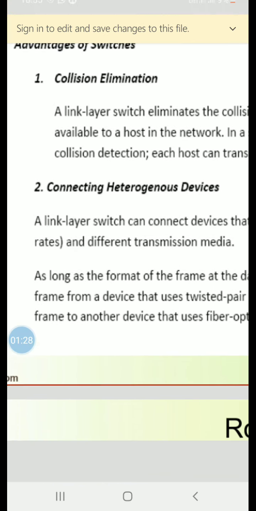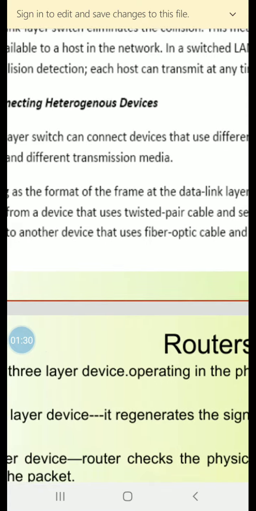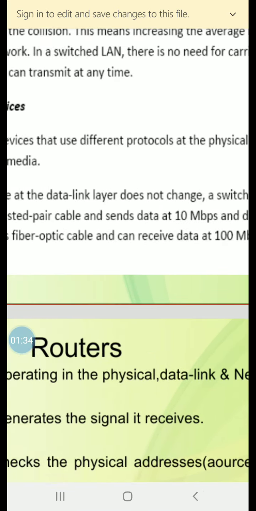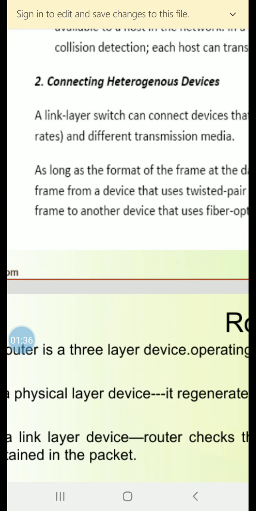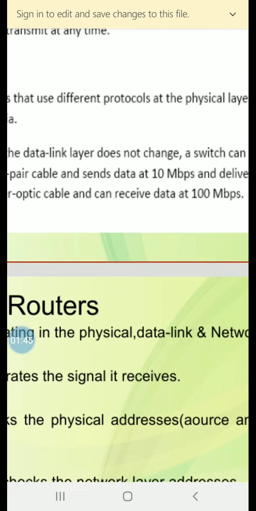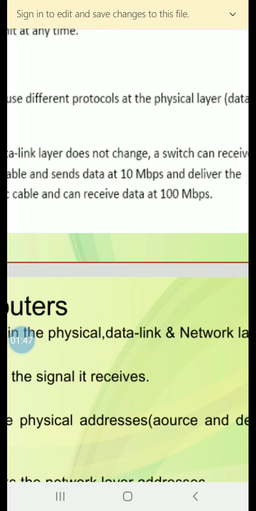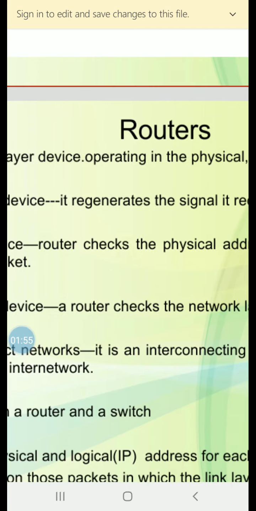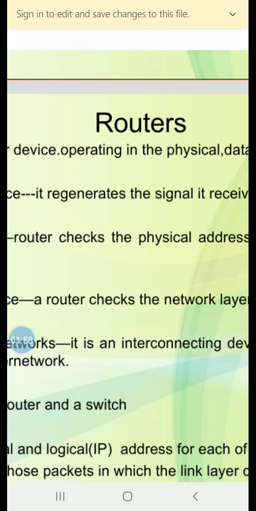As long as the format of the frame at the data link layer does not change, a switch can receive a frame from a device that uses twisted pair cable and sends the data at 10 Mbps and delivers the frame to another device that uses optical fiber cable which can receive data at 100 Mbps. Now we'll see what are routers.